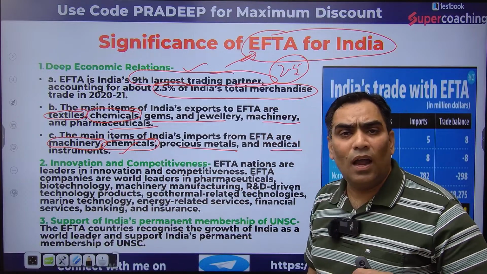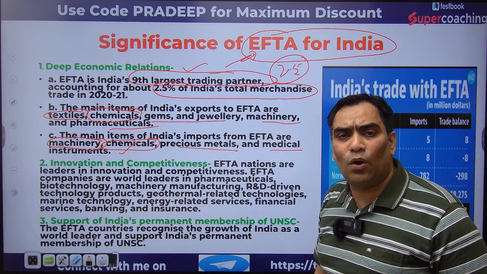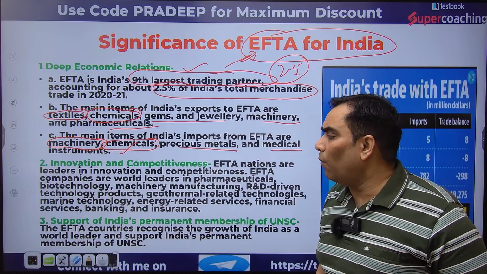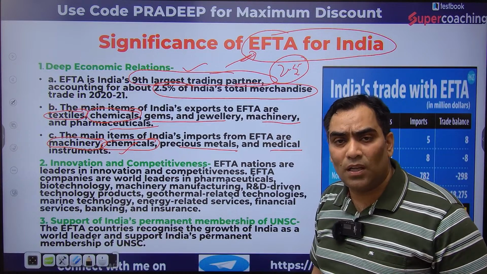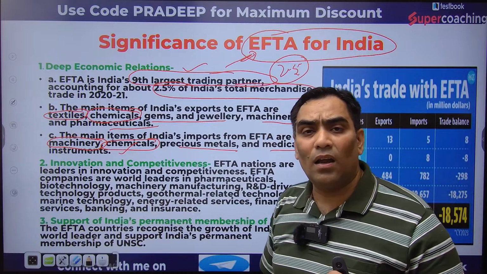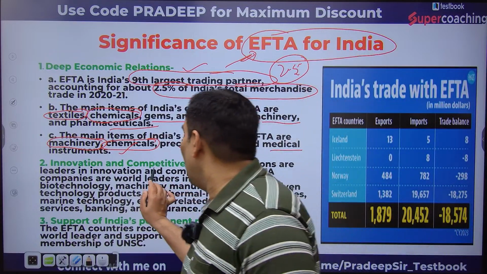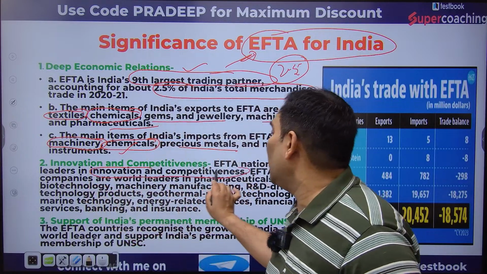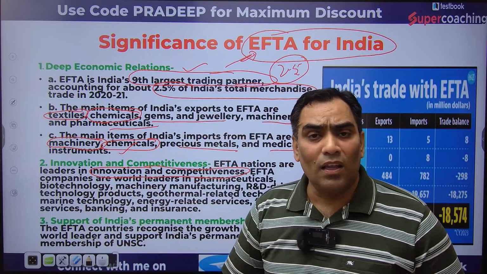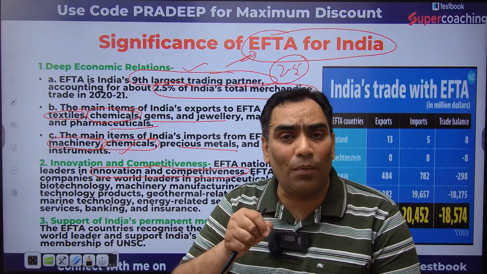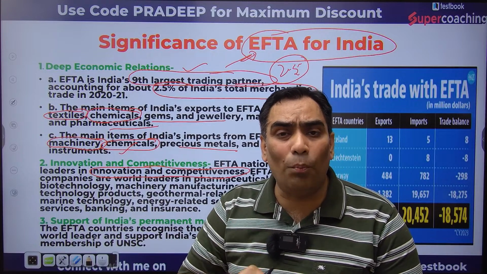And we must understand the significance of these four nations in the form of innovation and competitiveness. These four nations are leaders in innovation and competitiveness. They are very innovative and very competitive.